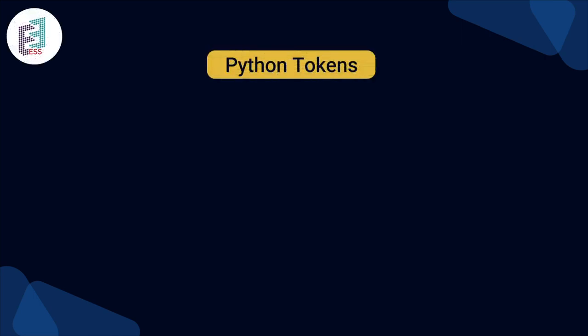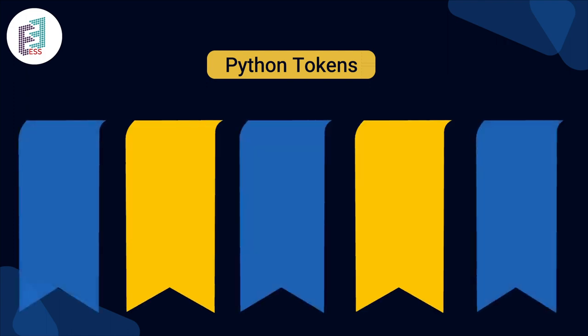Here, Python tokens are of different types, and one of them is keywords. In keywords, there are different kinds available, such as if, else, in, for, while, and, or, true, false, etc. Like this, there are different types of keywords available in the Python language.